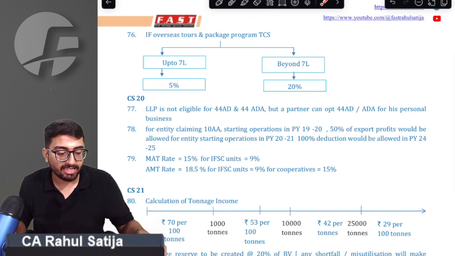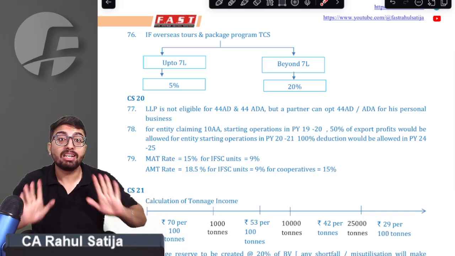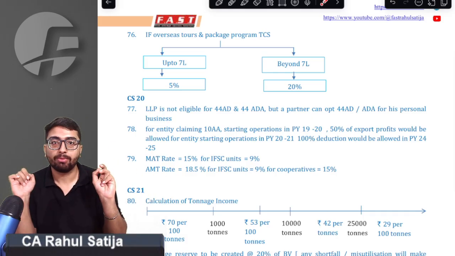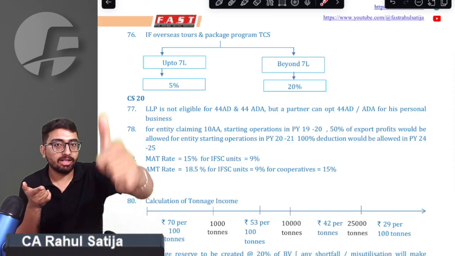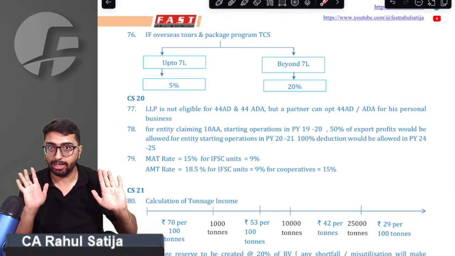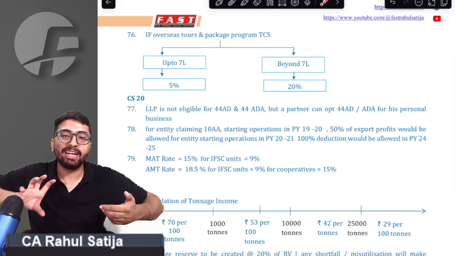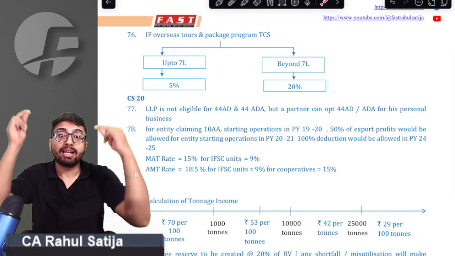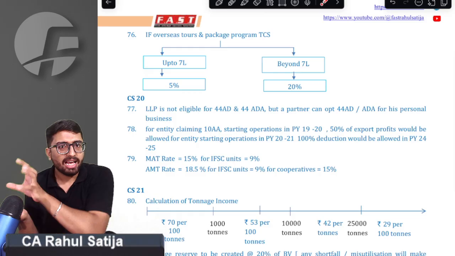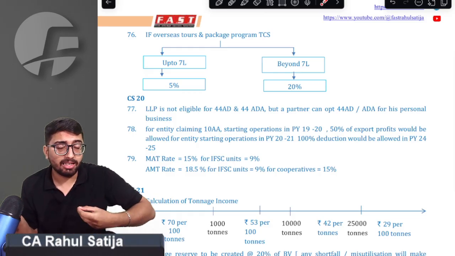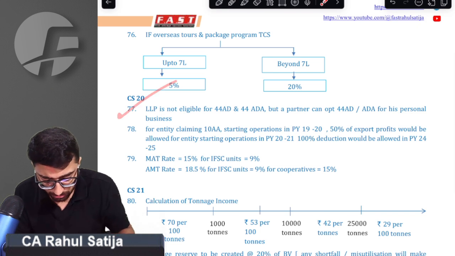Point number 77, what does it say? Any LLP is not eligible for 44AD and 44ADA. Try repeating after me: it is not eligible for 44AD, 44ADA. We got that point. But can partners opt for 44AD, 44ADA for their personal businesses? Right answer is yes. If LLP is disallowed from carrying on a 44AD, 44ADA business, their partners, in their individual capacity, in their personal businesses, can still opt for 44AD, 44ADA. We got that point.